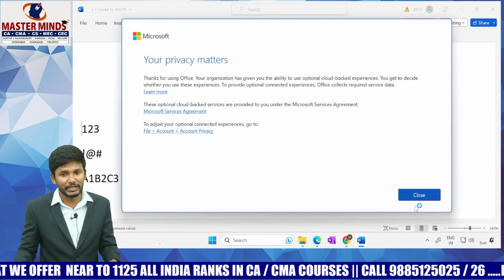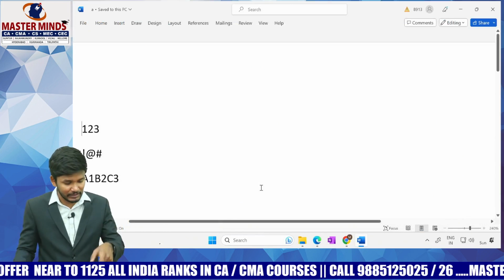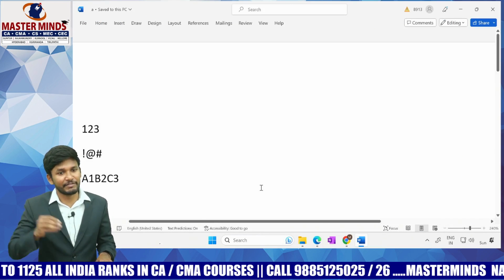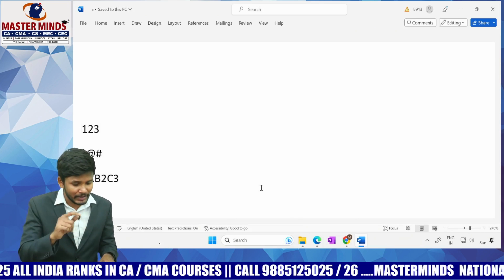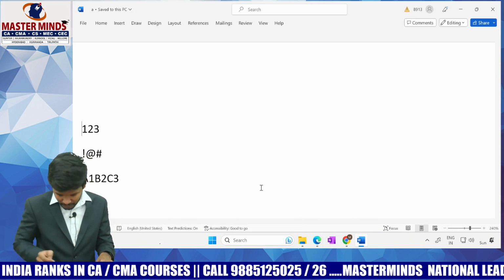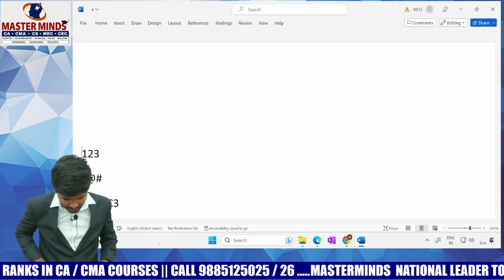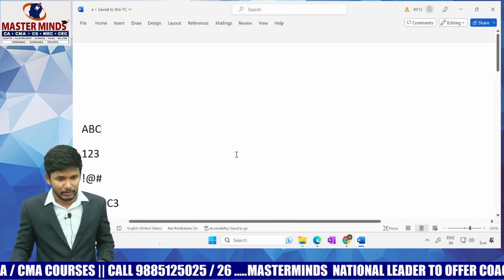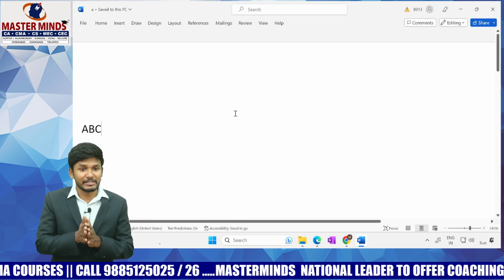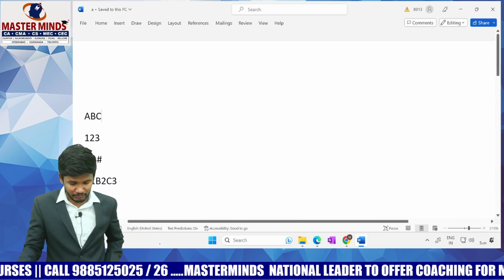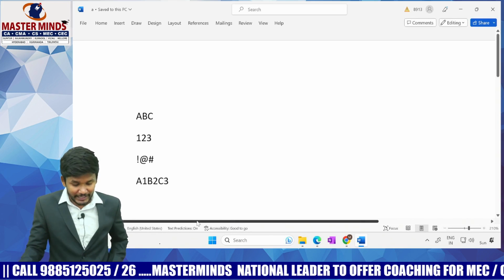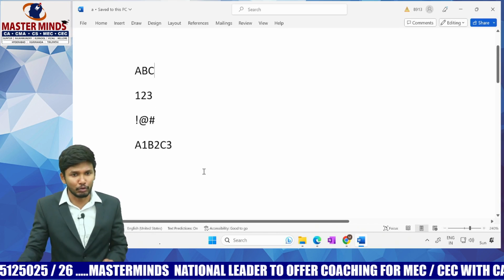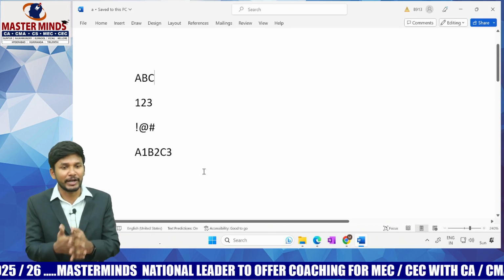ABC, then 1, 2, 3, then these special characters. But because some other person accessed it, the content got missed out. It was A, B, C and 1, 2, 3, then all these. So to ensure this, once the data is added to the software, any kind of deletions done, any kind of additions done should be clearly known, should be in a position to identify.